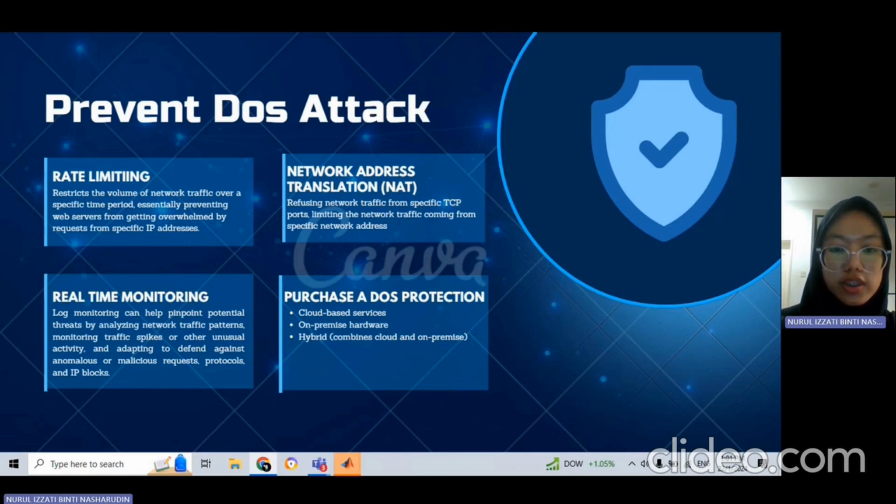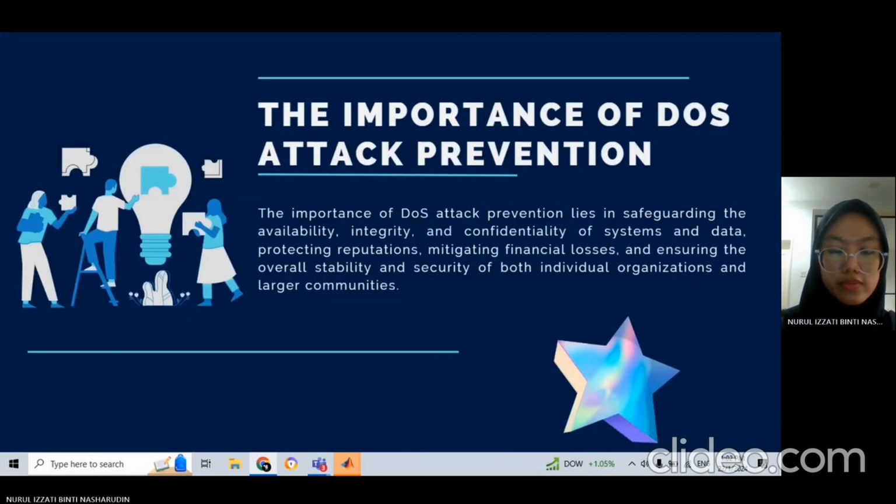Lastly is the denial of service protections, where it could be cloud-based services or on-premise hardware, or it can also be hybrid, where it combines cloud and on-premise.